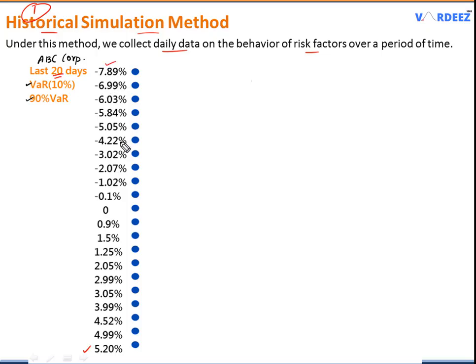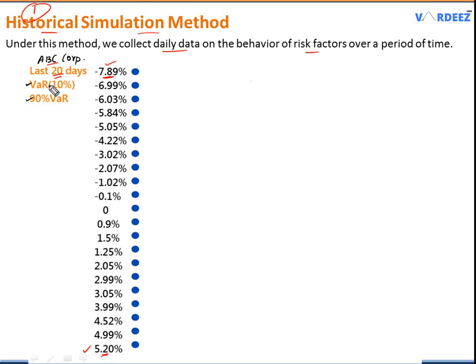Now when you pull up the data from the internet, you will have jumbled up returns of a particular stock, right? So in my case, I've already arranged it. So the very first step in historical simulation is arranging the data starting from the largest loss right here, and then moving down to 0, and then going all the way down to the gains right here. Okay, so this is the very first step.